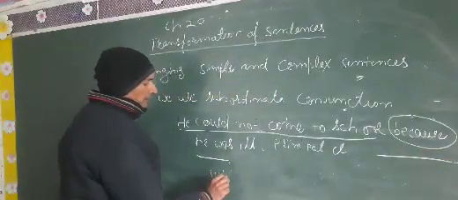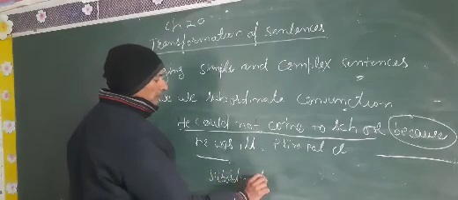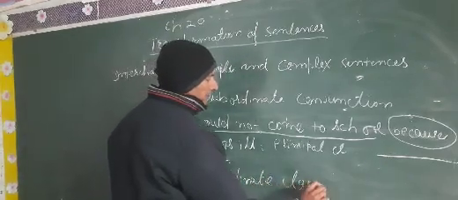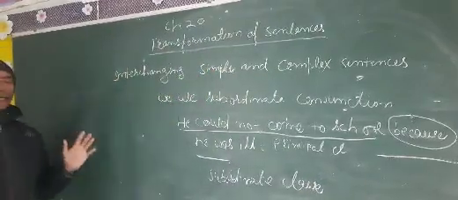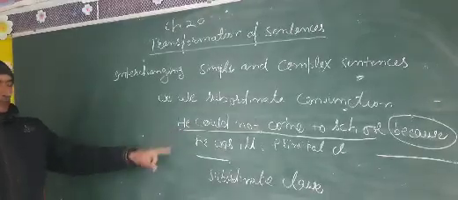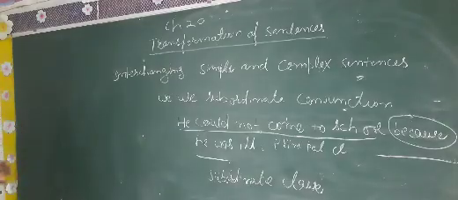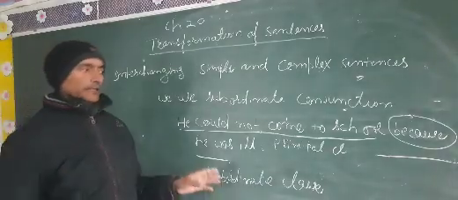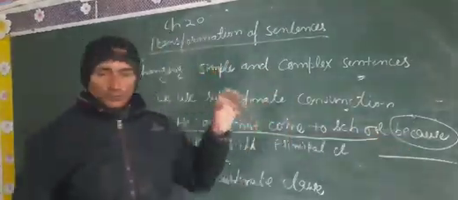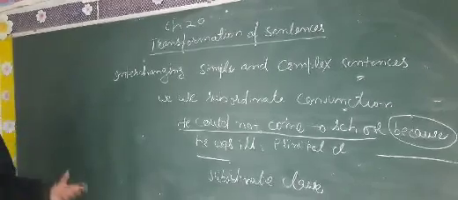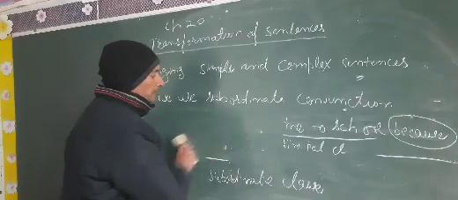Why is this called a subordinate clause? It is called a subordinate clause because it depends on the principal clause. It cannot stand alone in the sentence. That is why we call it a subordinate clause. And a subordinate conjunction is used as well. Through this you can identify it very easily. Now I am going to tell you how we change